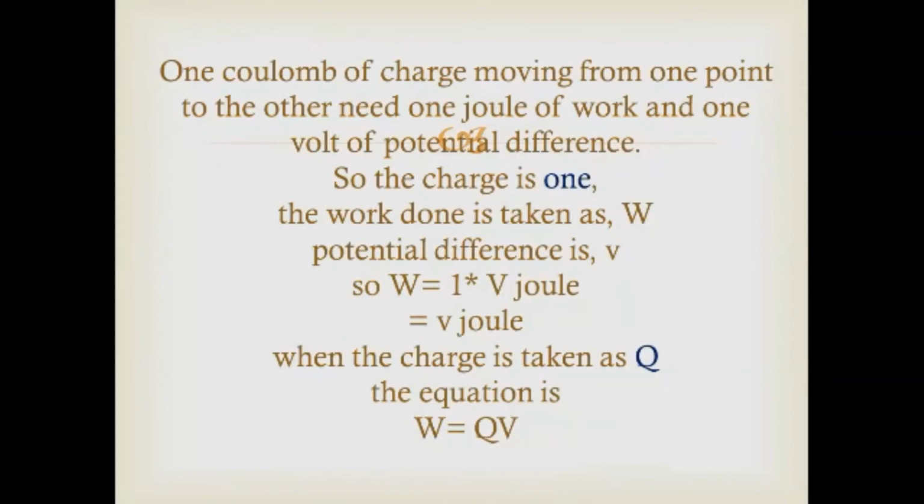Here the work done is taken as 1 joule. When the work done is W is equal to 1 joule for a charge of 1, the potential is V, then W is equal to V joule.